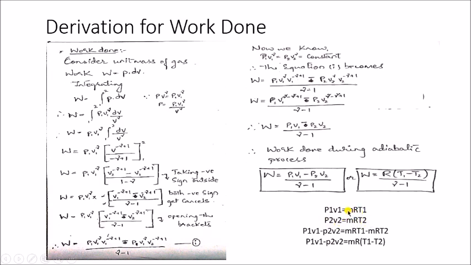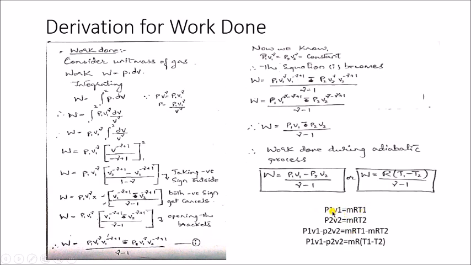This m is nothing but the mass of the gas. In this case we have taken unit mass of gas, that is m becomes 1. This R is the characteristic gas constant. It remains same for a particular type of gas, it doesn't change. So the only variables here are P1, V1, T1, P2, V2 and T2, that is pressure, volume and temperature.